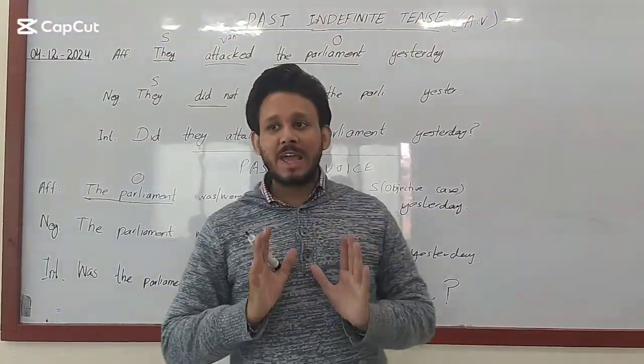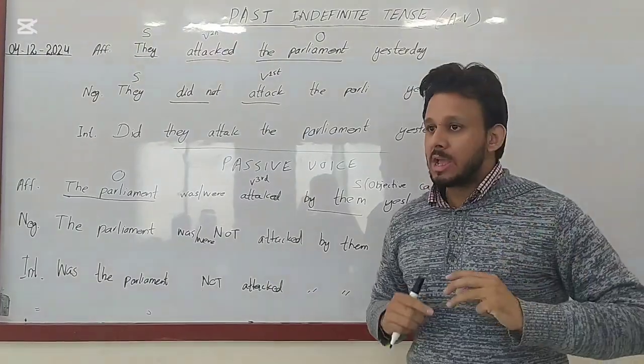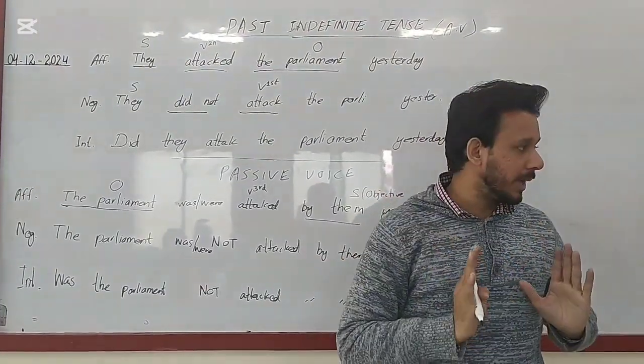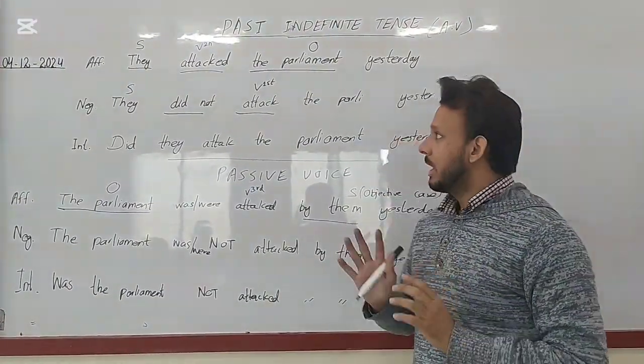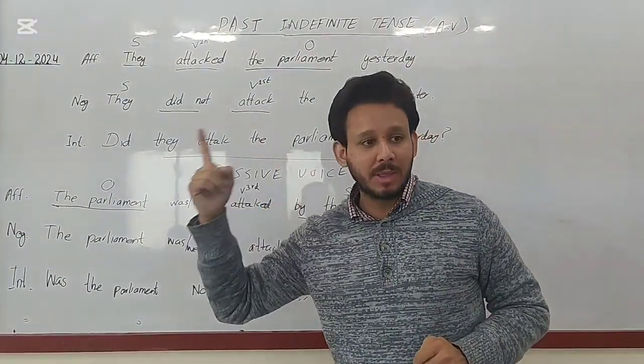Okay, we have understood that every type of sentence contains at least three kinds of words: subject, verb, and object. Sometimes the object is missing, and sometimes the subject is missing in passive voice. As far as past indefinite tense is concerned, it refers to an event that happened in the past.